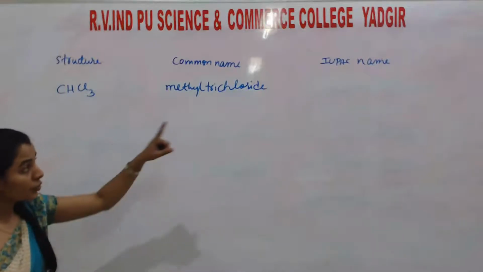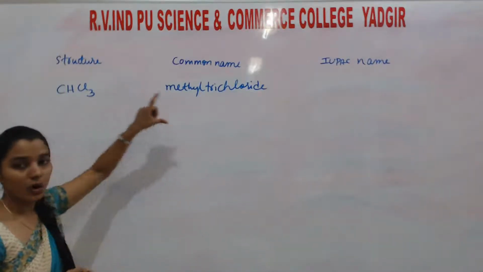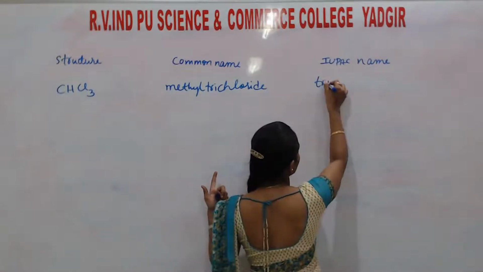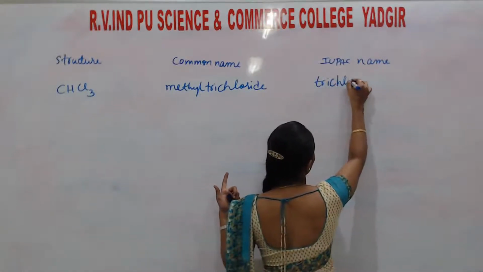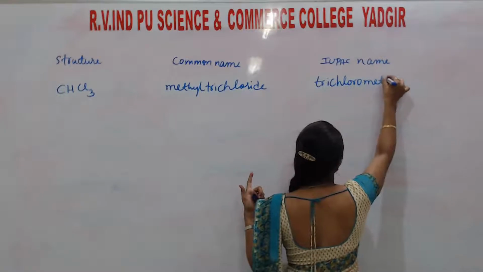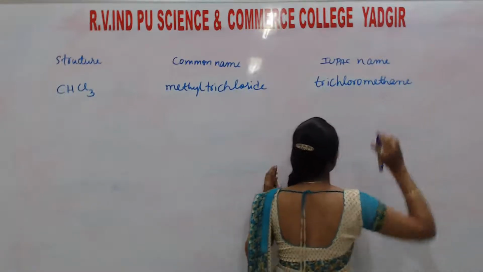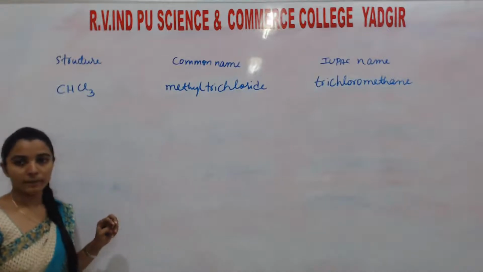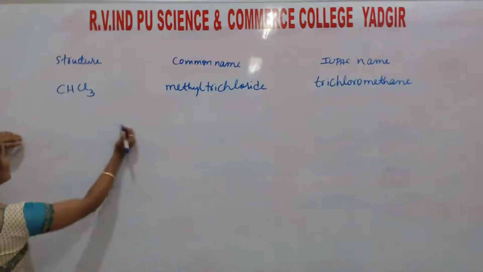Okay. IUPAC name follows what? Haloalkane. How many halogen groups are there? 3. That means tri. Trichloromethane. Here there is no need to write the position because only one carbon atom is there. Okay. Next, consider.